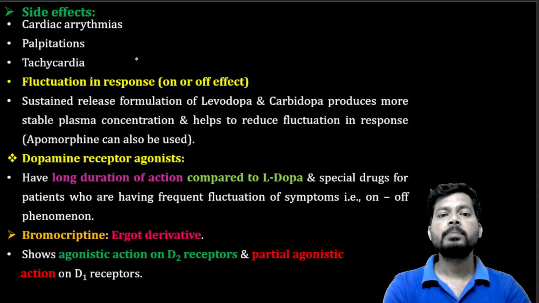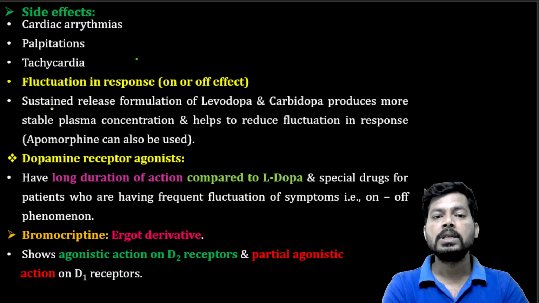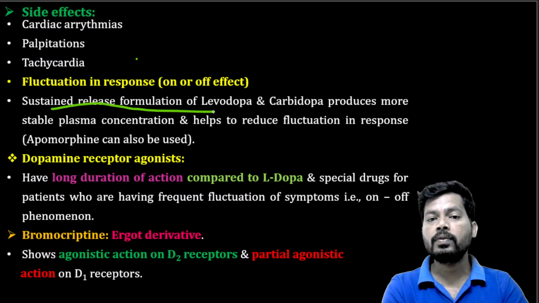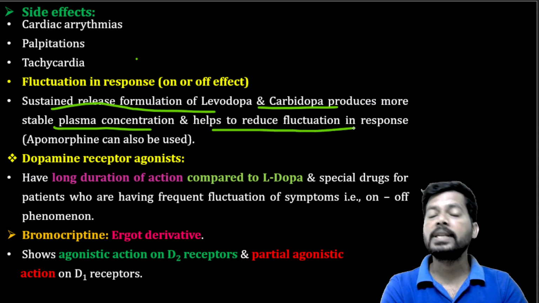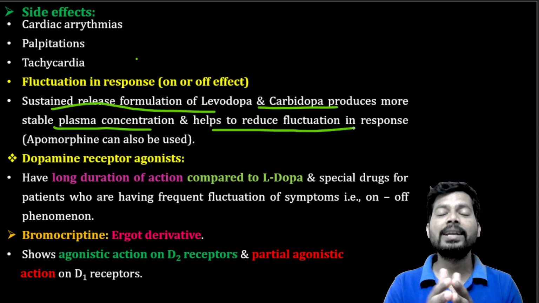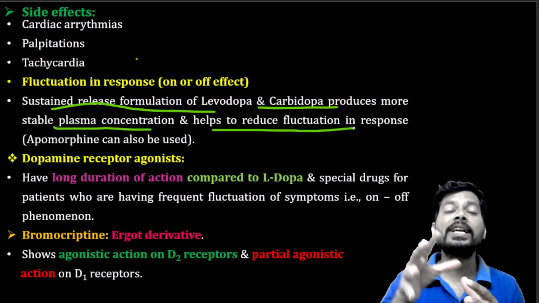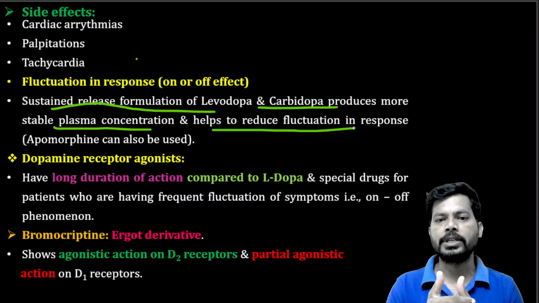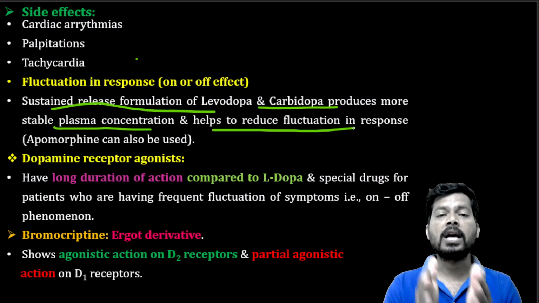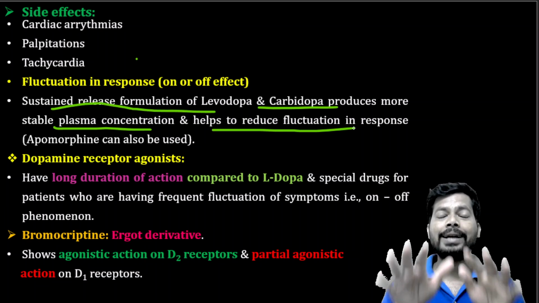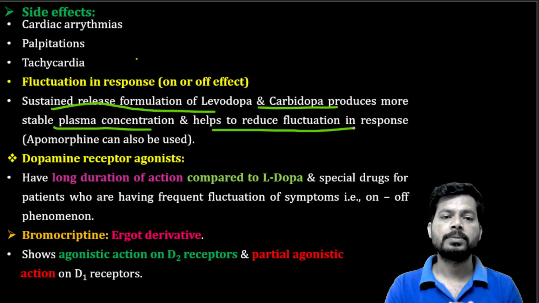Because of these fluctuations in response during treatment, a sustained release formulation of levodopa and carbidopa produces more stable plasma concentration and helps reduce fluctuations in response. To regulate these fluctuations, these drugs are taken as a slowly released, depot formulation, so they maintain the plasma concentration constantly and control the fluctuations.